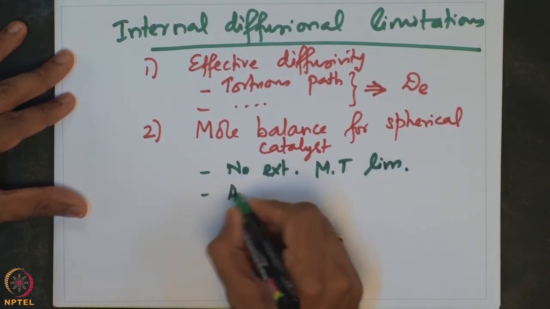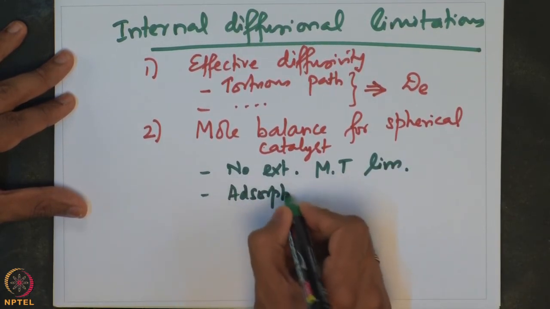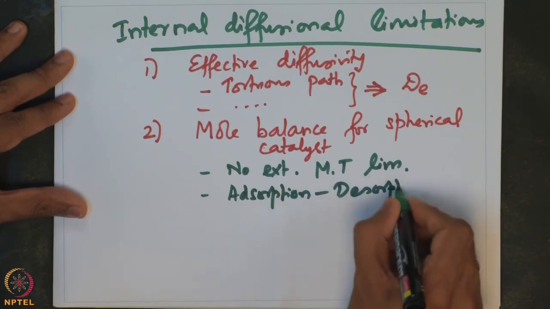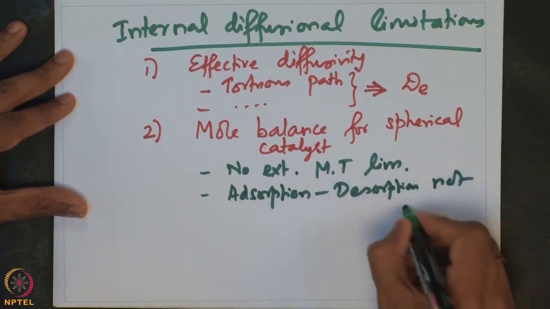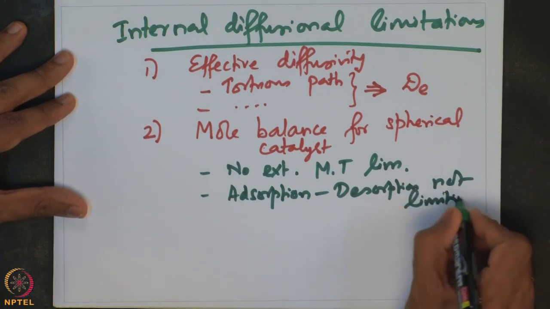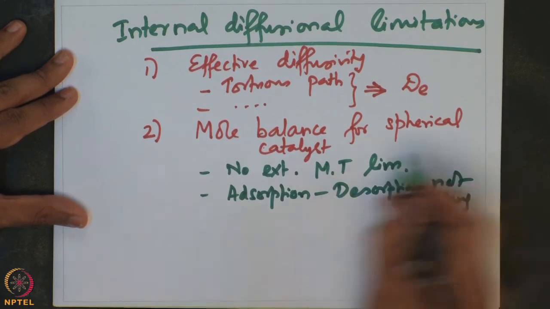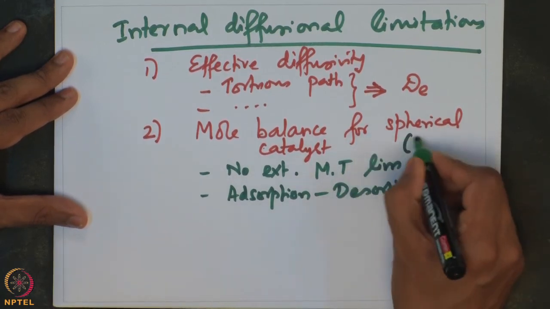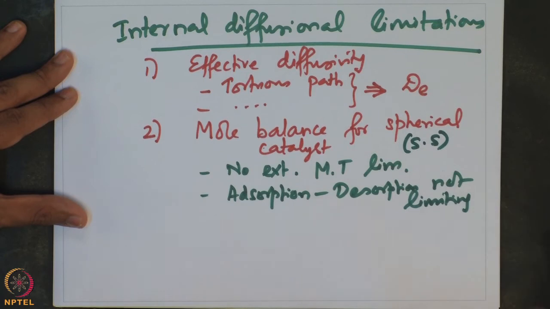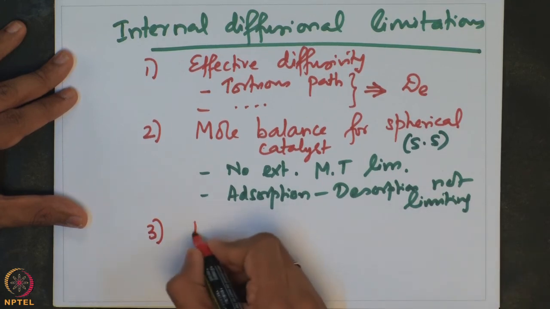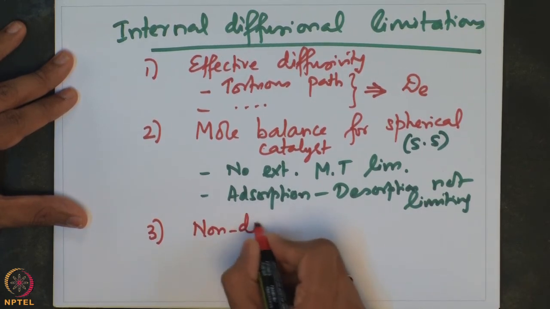We even assumed that adsorption desorption is not limiting, it is only the surface reaction that is limiting, and we wrote the mole balance for steady state conditions, and while doing this we non-dimensionalized the mole balance.